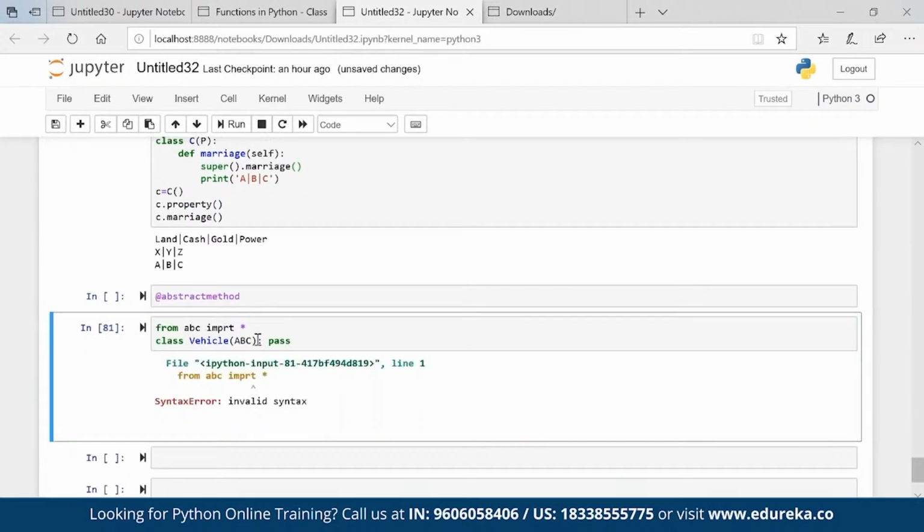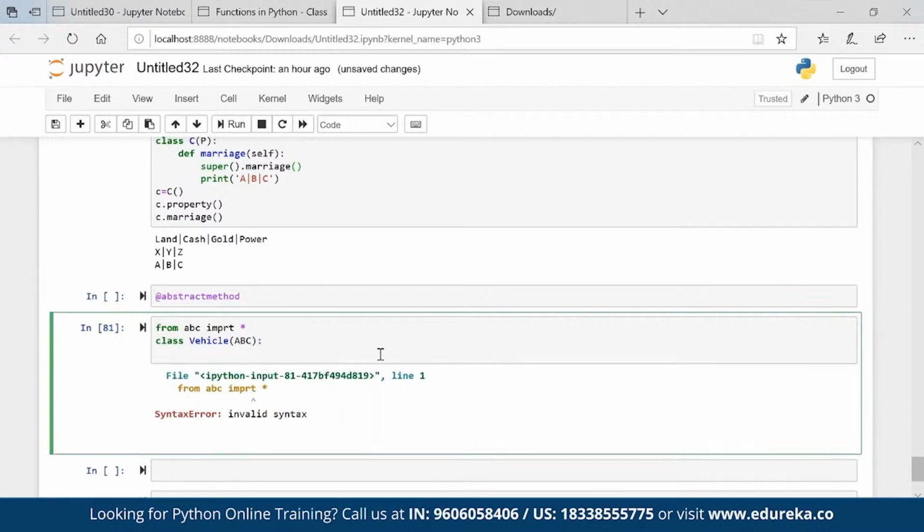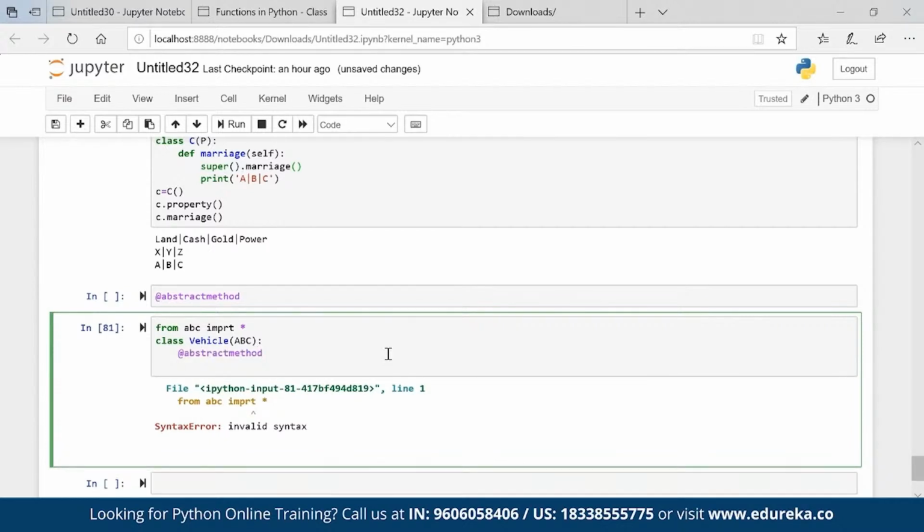You can see that it is ABC colon. Okay, I'll put the method, and this is an abstract method. So in class Vehicle there is an abstract method, so I can say, or let's say yeah, that's fine, I'll make it an abstract method, def m1 self pass.